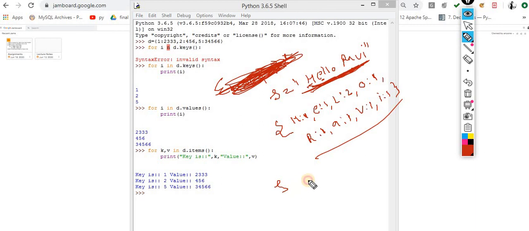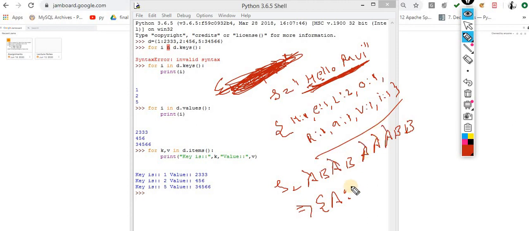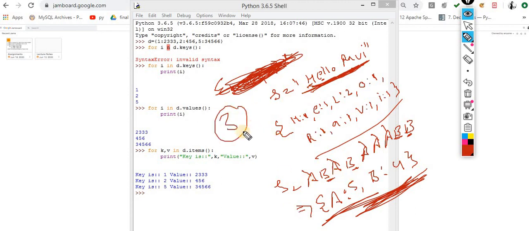Let's suppose another one is this one, A B A B A B and so on. The string is something like this. Now I need output something like this. A colon, how many times is A there? 1 2 3 4 5. A is 5 times, B is 1 2 3 4 times. So this is the way to do the same thing. I need this output, how many times each character is repeated inside the string. So these are the 3 assignments. Try to solve these assignments.